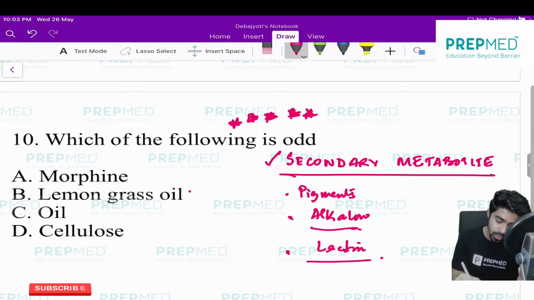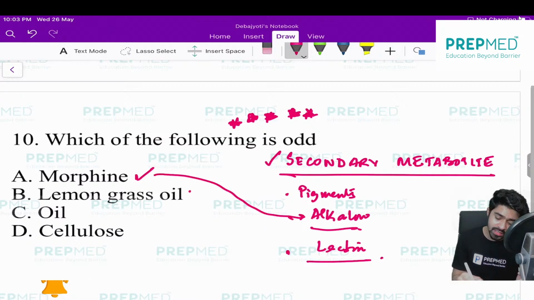Okay, morphine, it's an alkaloid, which is a secondary metabolite. Lemongrass oil is an essential oil. Okay, it is a secondary metabolite. Oil is also considered a secondary metabolite, but never have you heard that cellulose is a secondary metabolite.